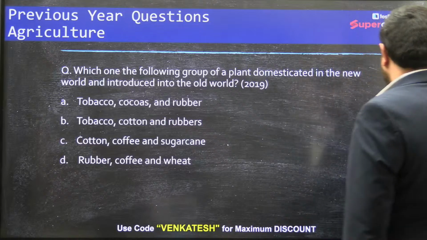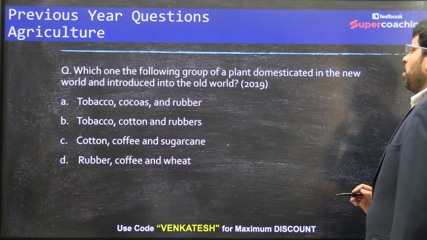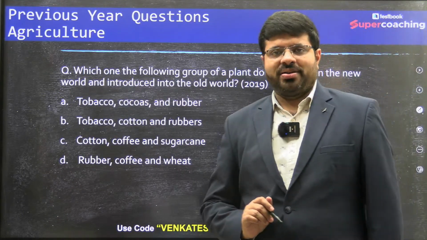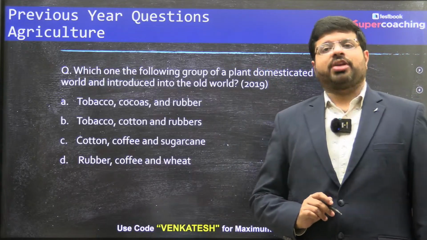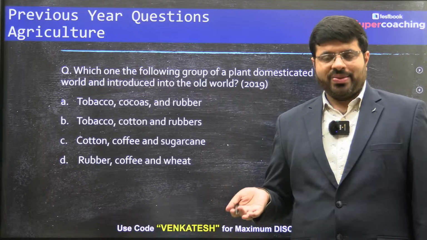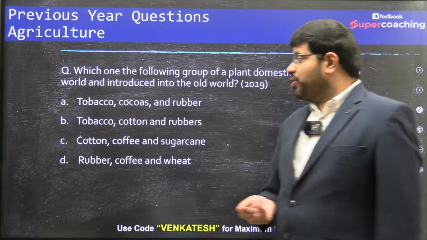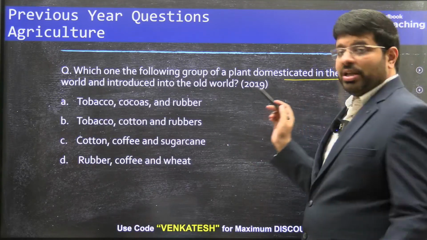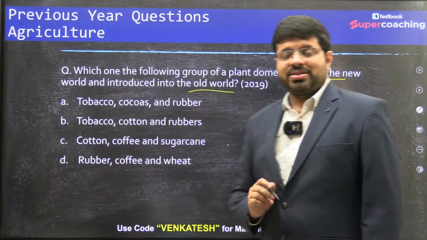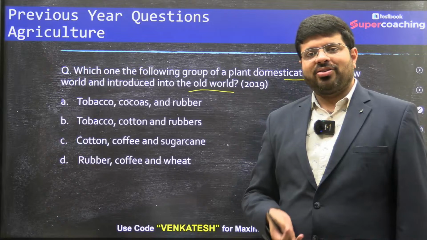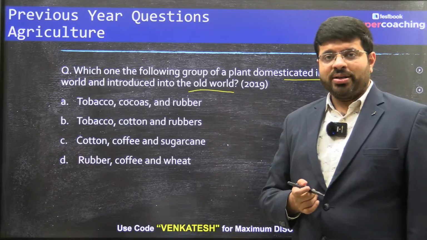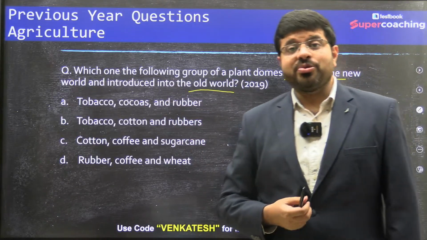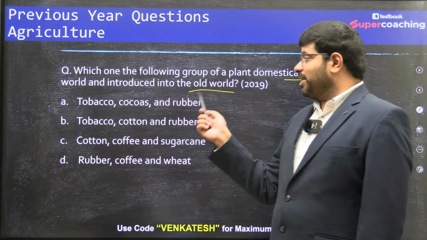Now, if you see this, which one of the following group of plants was domesticated in the New World and introduced into the Old World? Now, we all know which is the Old World. Say India, part of the Old World. USA, New World. Some of the equatorial areas, New World. So, which were domesticated in the New World and introduced into the Old World? That means the New World has transferred its knowledge to the Old World. Anything from USA, and world agriculture domesticated from that.